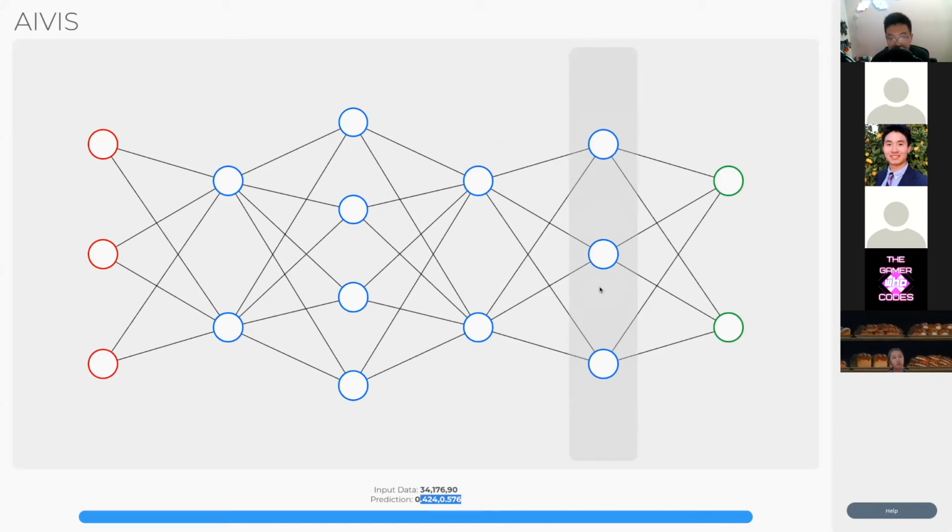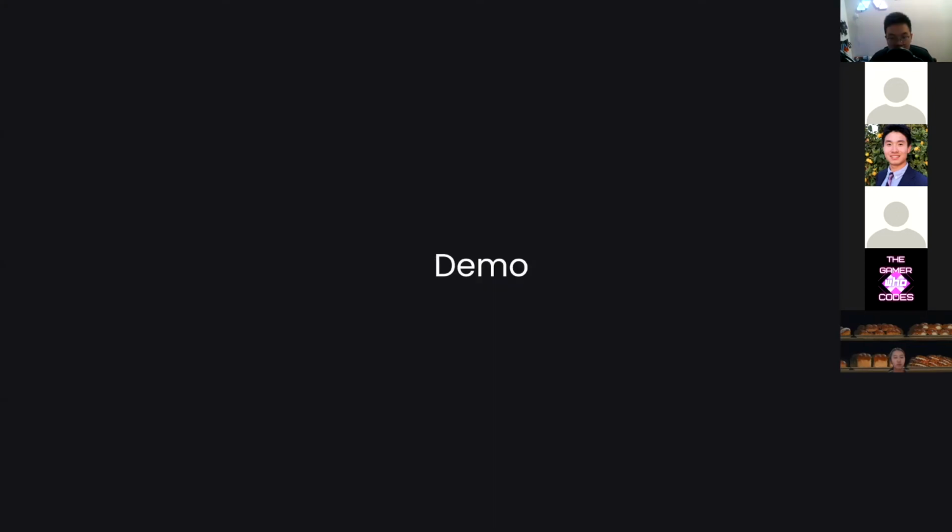So this increases the productivity of your AI workflow, and this makes everything a lot simpler for beginners and even seasoned developers. And there's even more stuff you can change. For example, the output activation, which I'm not going to get into the math of, but basically you change it depending on the type of output you're using. But you can actually change a lot of things about this neural network. So, back to the slides.